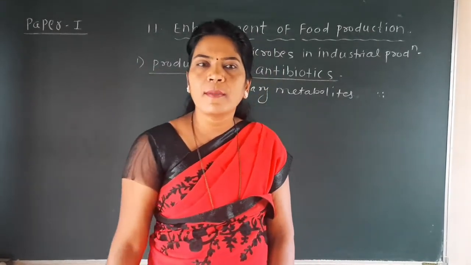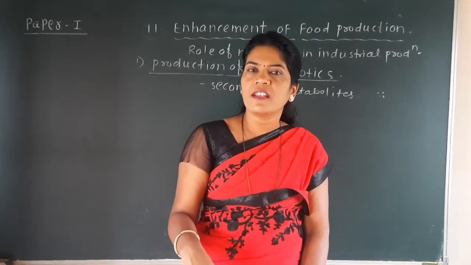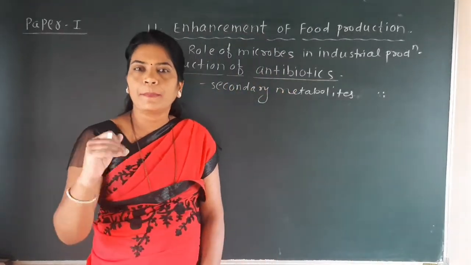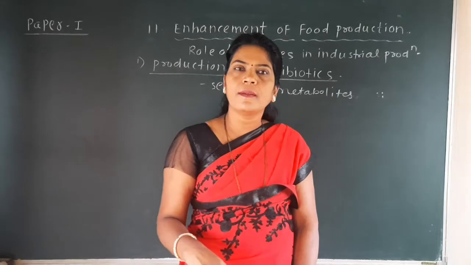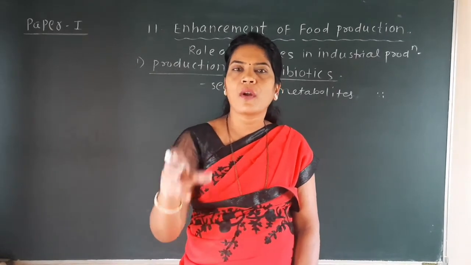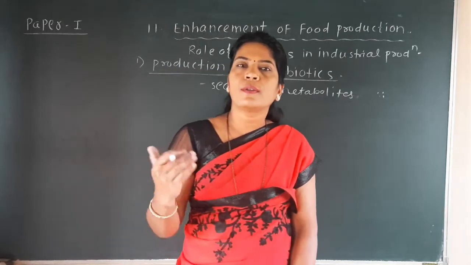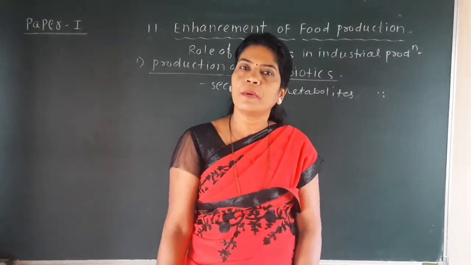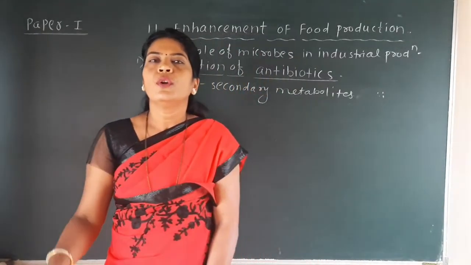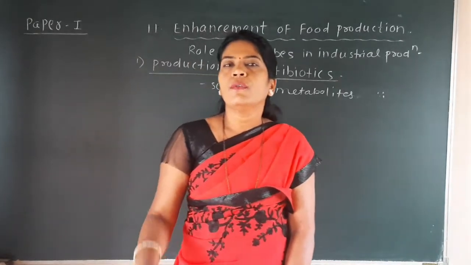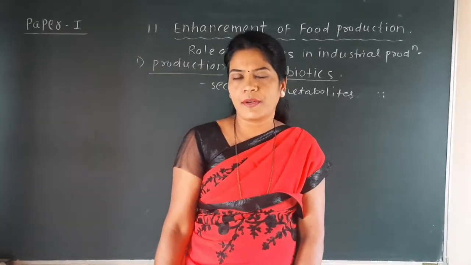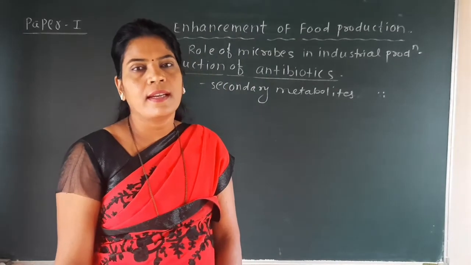What is meant by secondary metabolites? These are the substances mostly produced by plants or microorganisms, but these substances are not required for the growth and development of that plant or those microbes, but these products are useful to human beings. That's why we call them secondary metabolites.